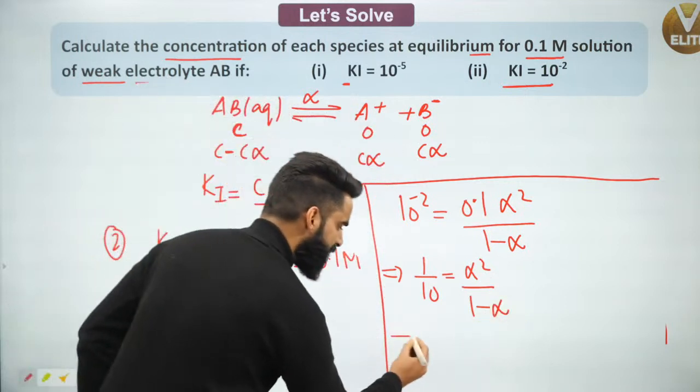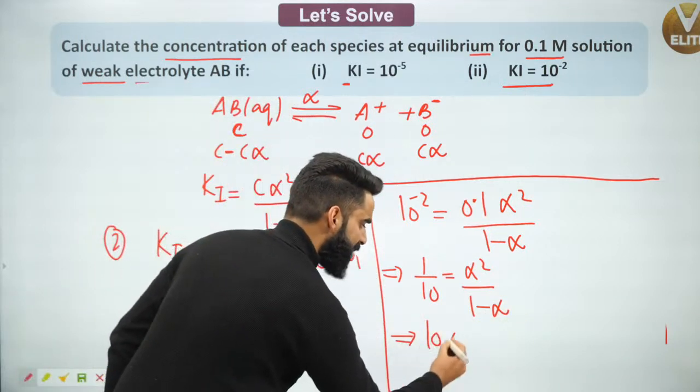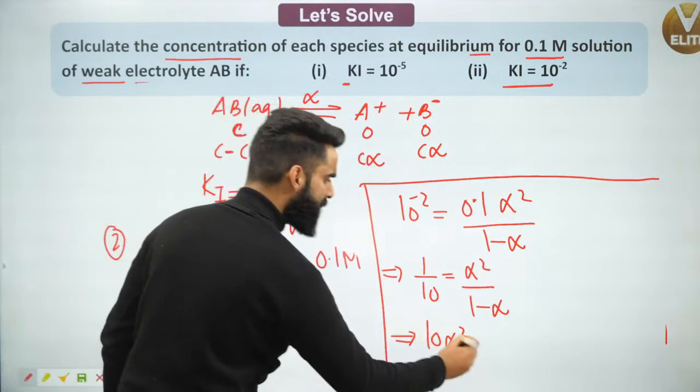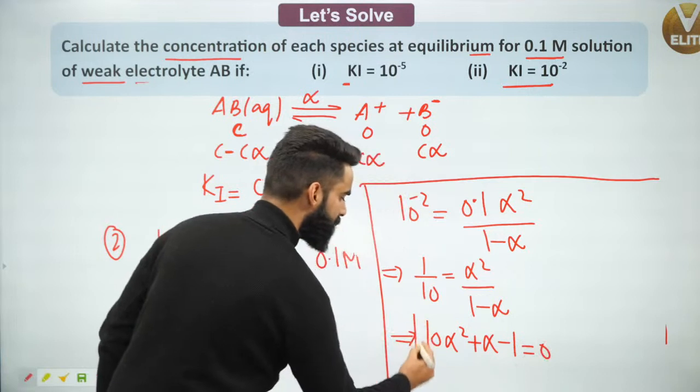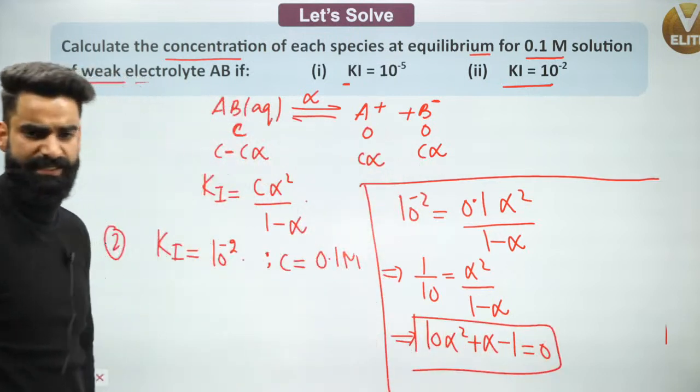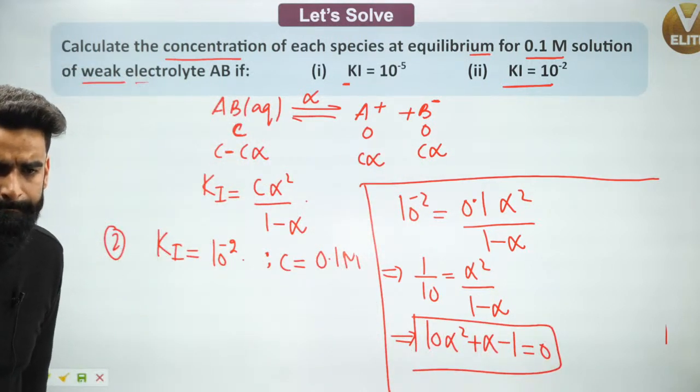Yes. So I got the quadratic equation as 10 alpha square plus alpha minus 1 is equal to 0. This is the quadratic equation which I got.